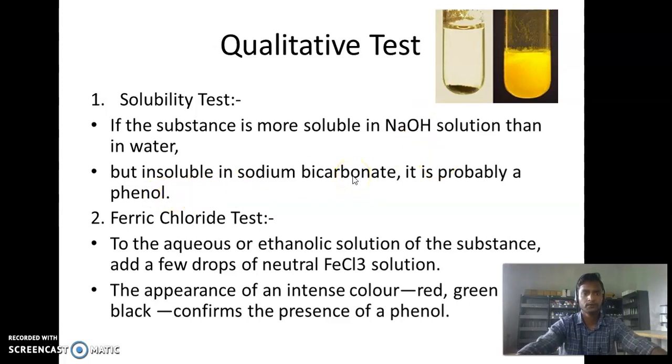Second test, ferric chloride test. Okay, to the aqueous or ethanolic solution of the substance, add a few drops of a neutral ferric chloride solution. The appearance of an intense color, red, green or black, confirms the presence of a phenol.